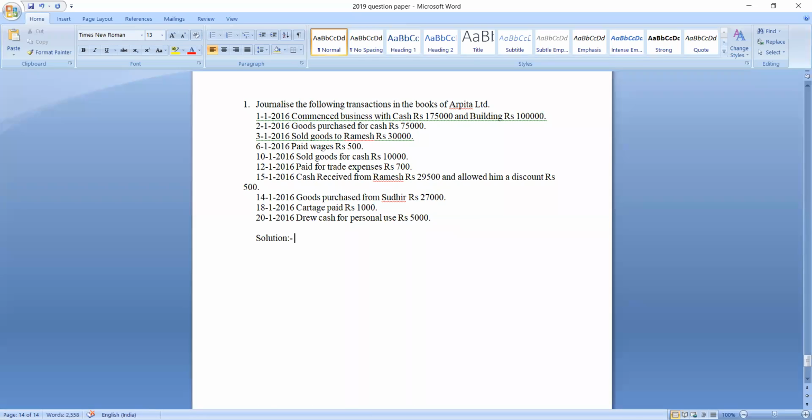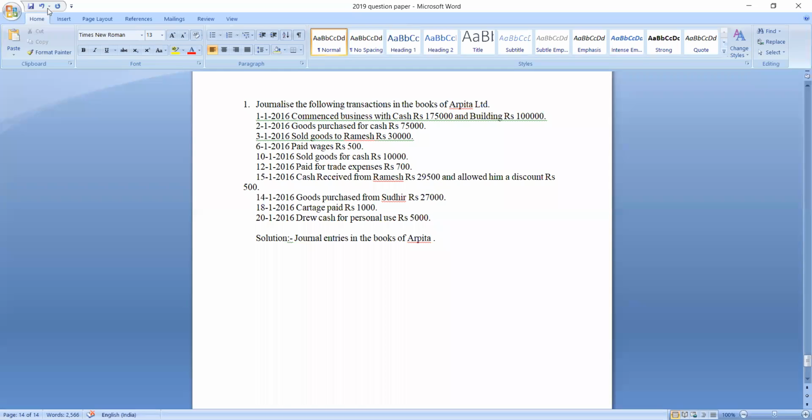Solution. Before writing the format of the journal, first you should write one sentence: journal entries in the books of Arpita. Later we should make the format of journal.